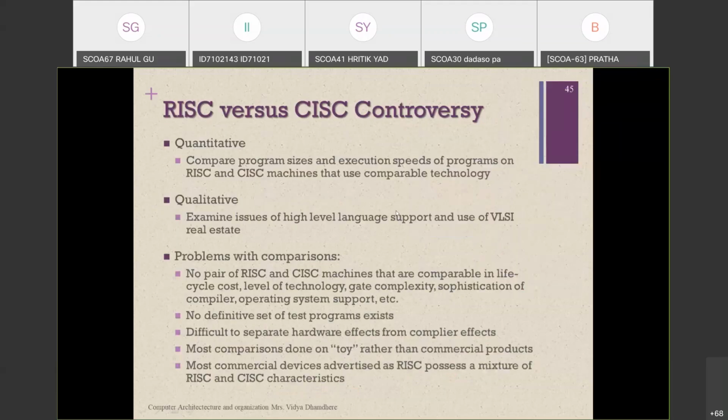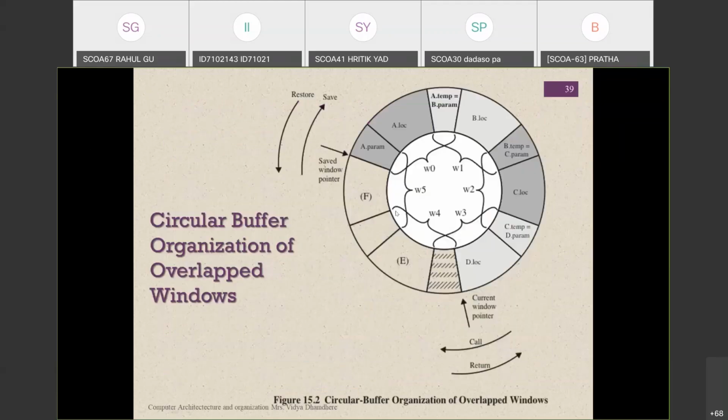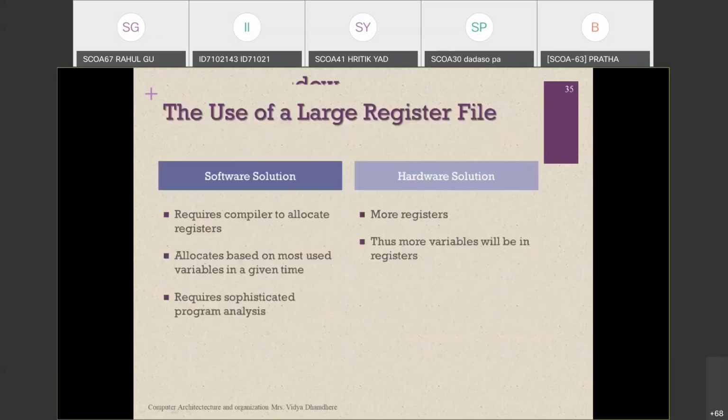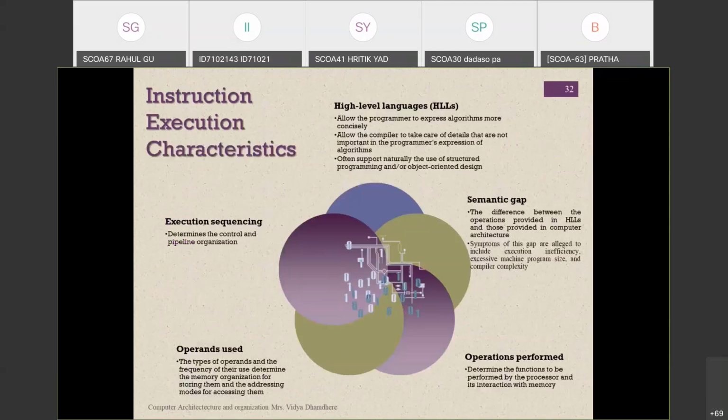Okay, this is the end of your session. Do you have any doubt? Student, any doubt? Okay, most of the groups are